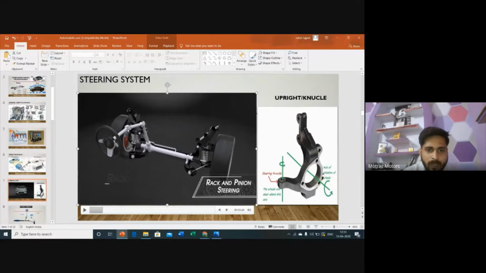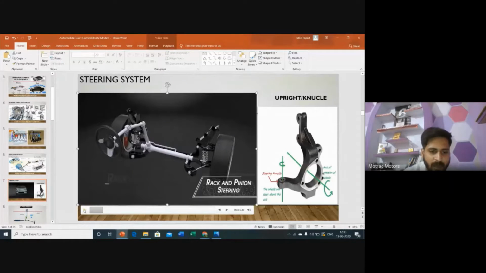So we put the universal joint here, connected with a single gear known as the pinion gear. Inside this tube there is a rack that can travel from right to left or left to right. It is connected from different parts, and I'll explain each and every part.